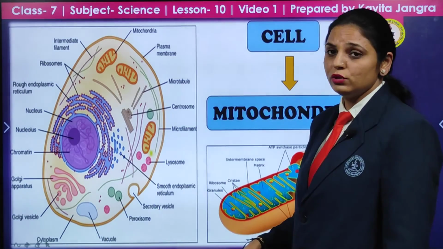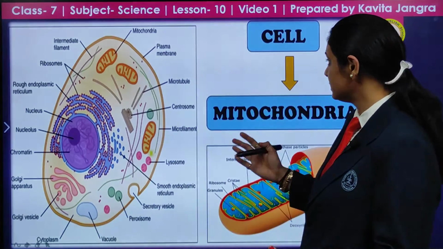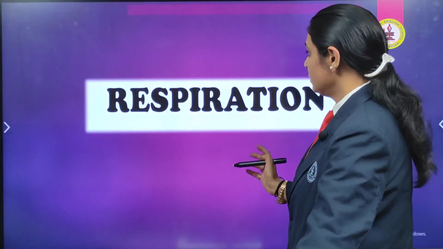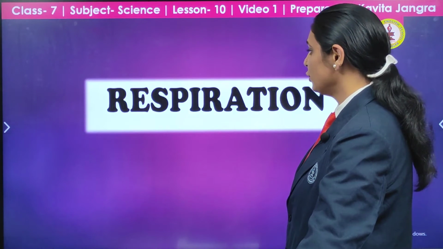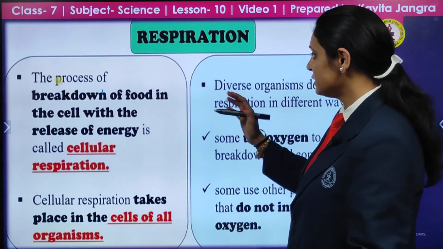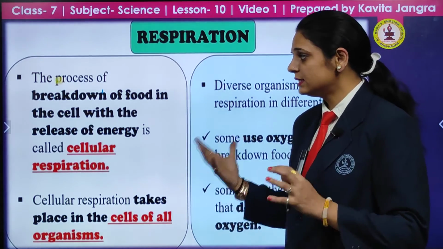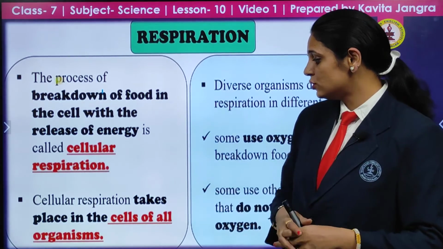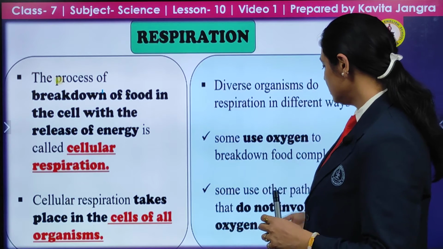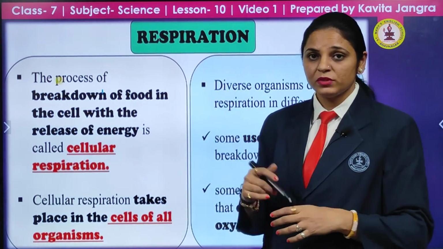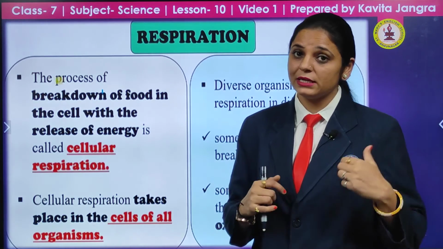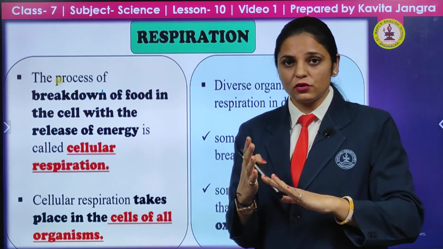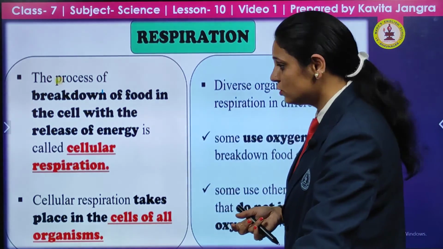Whenever it is asked where cellular respiration takes place, that is inside the cell, and inside the organelle named mitochondria. Now moving ahead, what do you mean by respiration? Respiration is the breakdown of the food in the cell with the release of energy, that is cellular respiration. It takes place in the cells of every organism. Some use oxygen, and some don't involve oxygen. So it follows two paths: in one, oxygen is involved in the release of energy, and in the other oxygen is not involved.